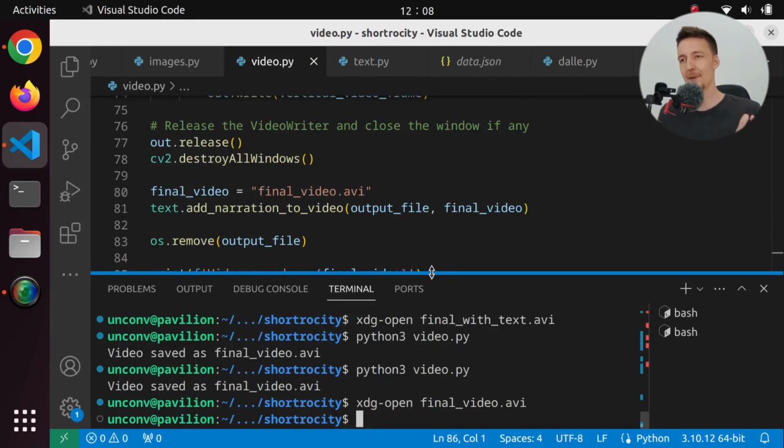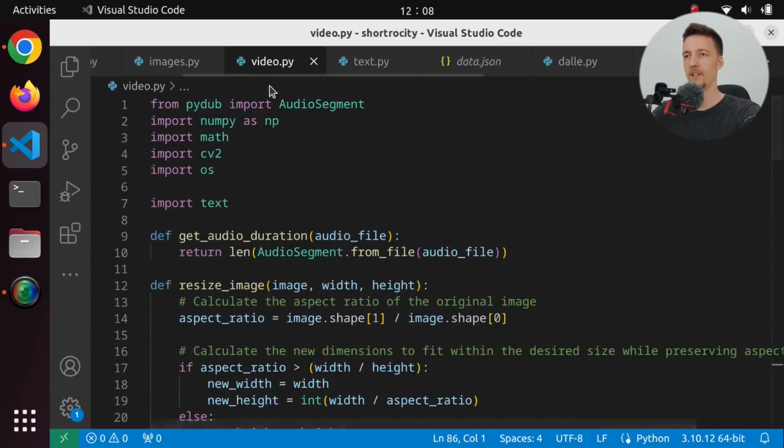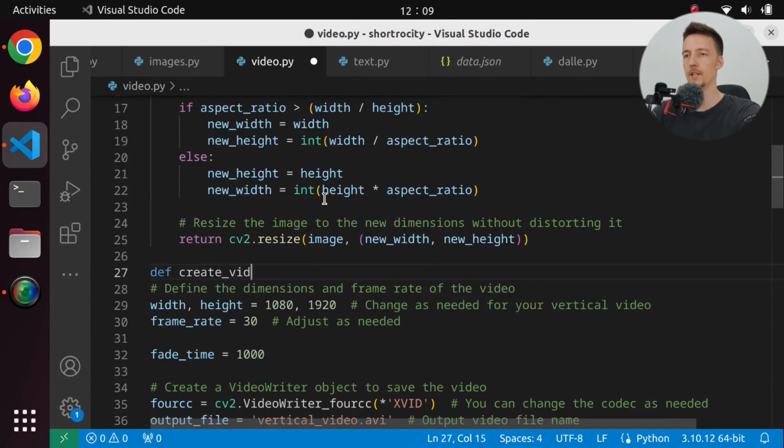But now, let's make it so that it does the whole process just from the source material. So we have to only run one script. I am going to make this as well a function. So in my video.py, I am going to say create video.